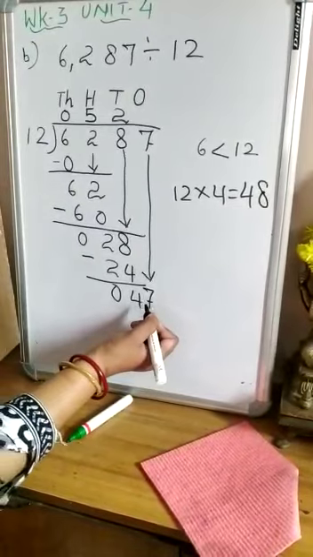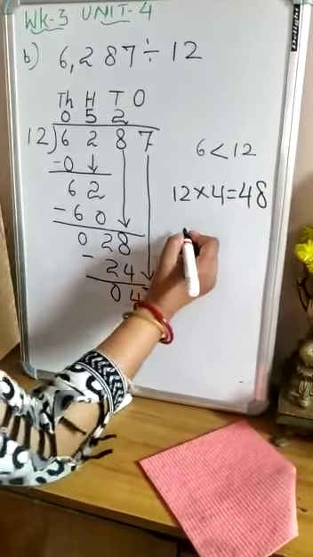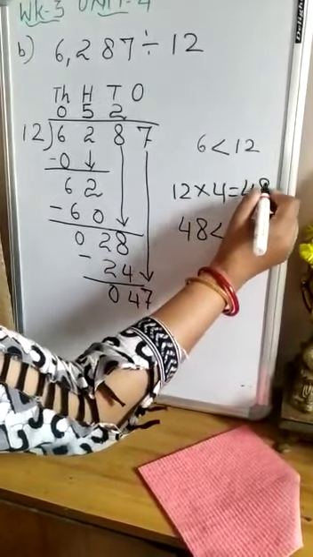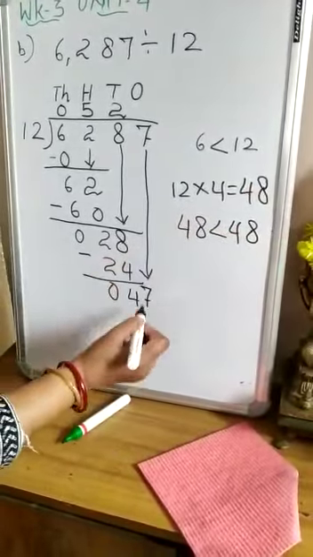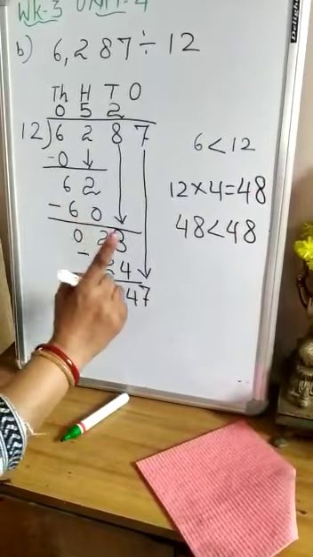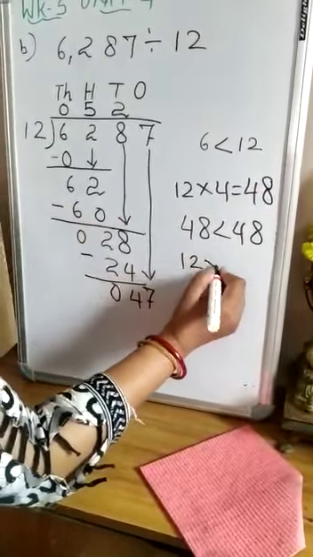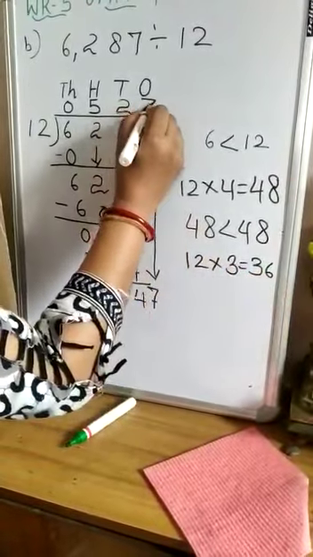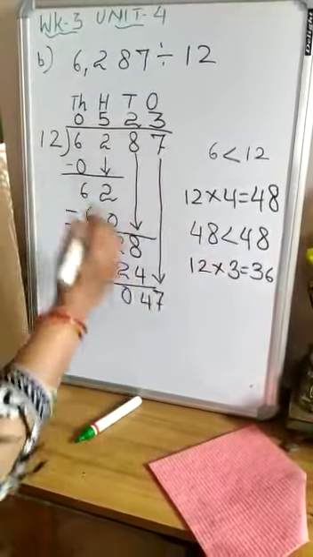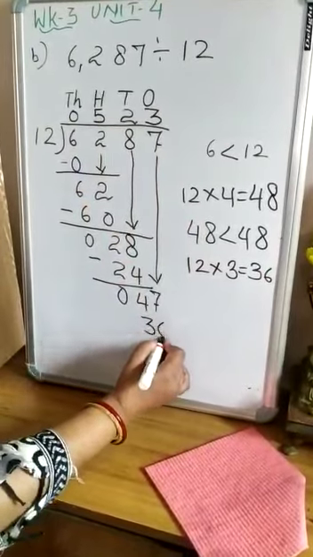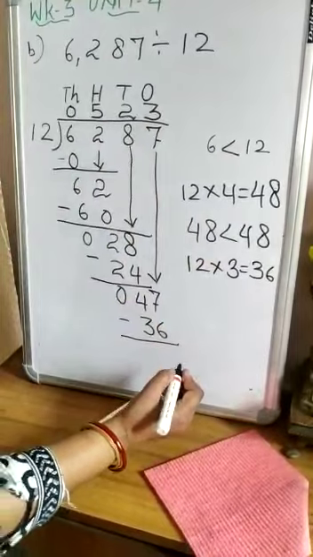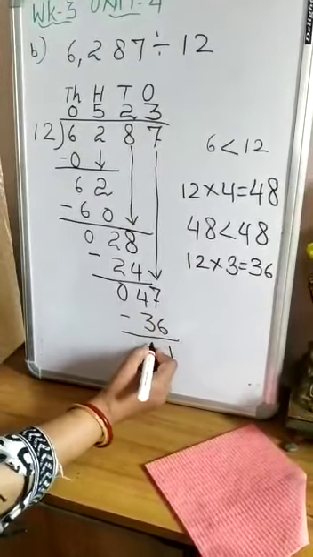So what is this 47? 47 is less than 48. So it is not possible to subtract 48 from 47. So what will we take? 12 threes are 36. So we can subtract. So here at ones place, 3 times of 12 is 36. Now we can subtract it. So 7 minus 6 is 1 and 4 minus 3 is 1.